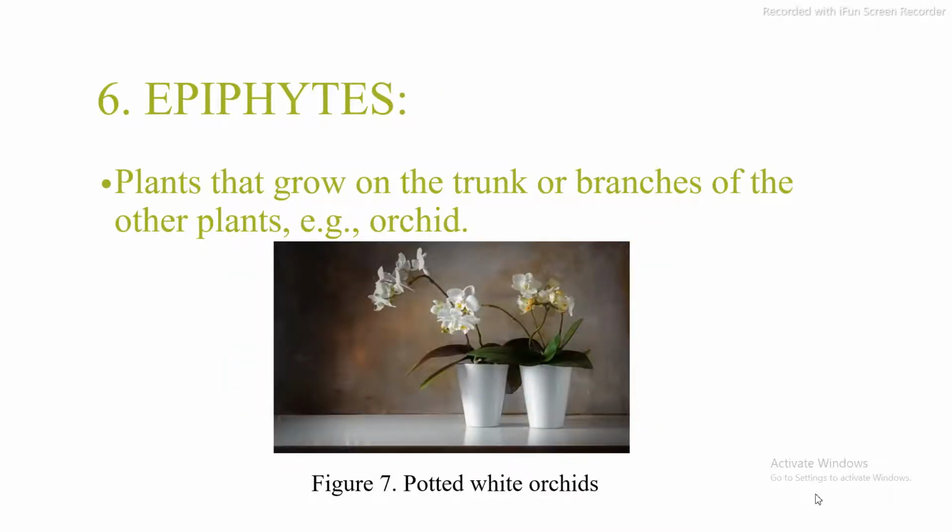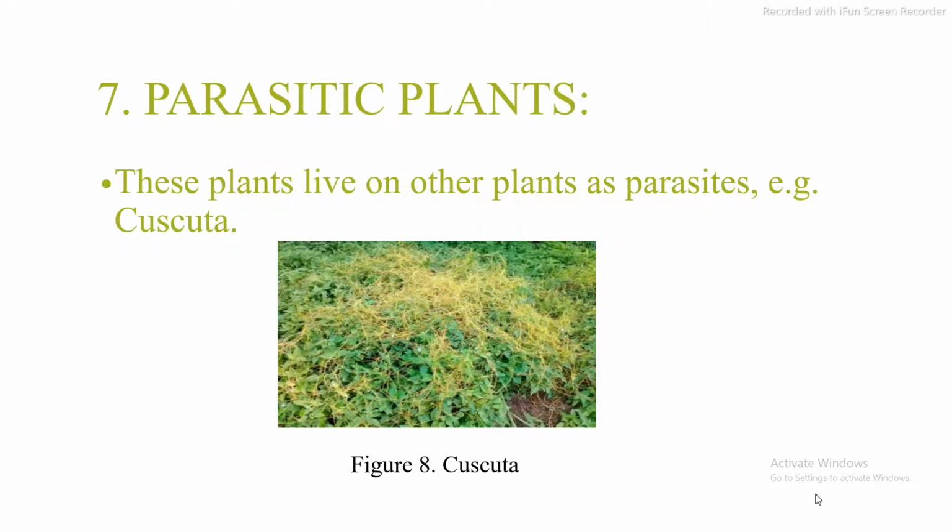Epiphytes. The plants that grow on the trunk or the branches of other plants are called epiphytes. An example of these plants is the orchids, like the potted white orchids as shown in the figure. Parasitic plants. As the name suggests, these plants live on other plants and are called parasites. An example is Cuscuta, as shown in figure 8.